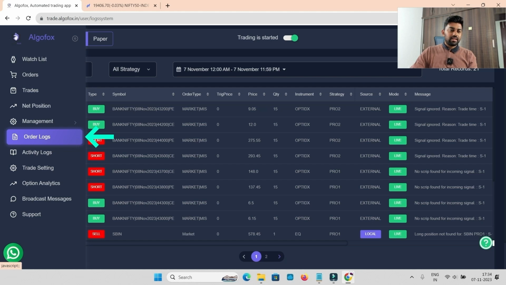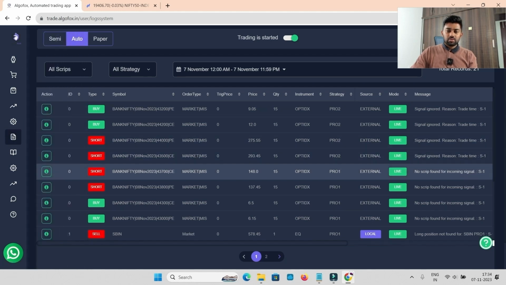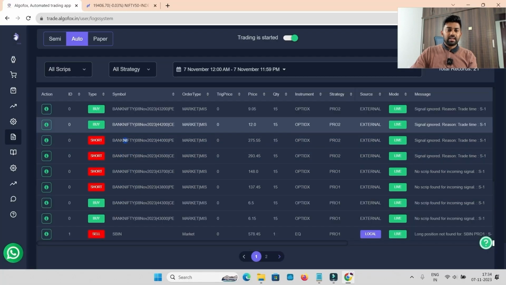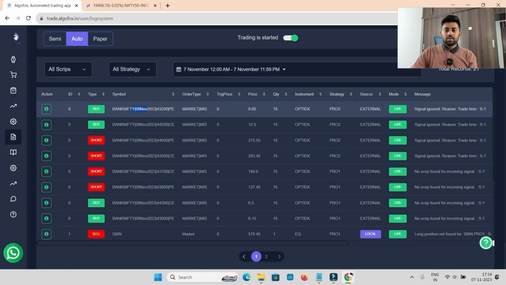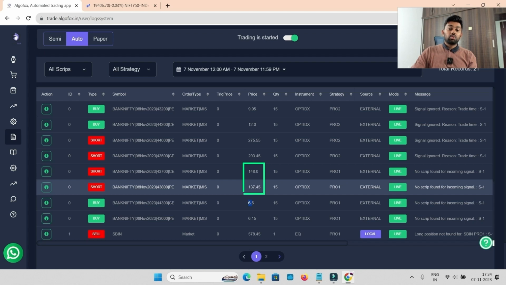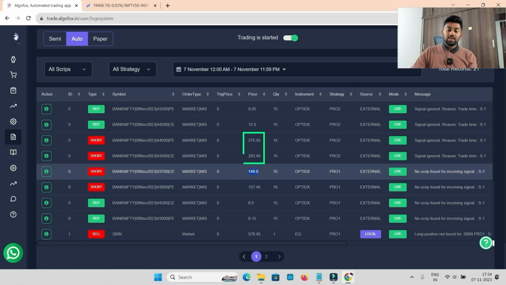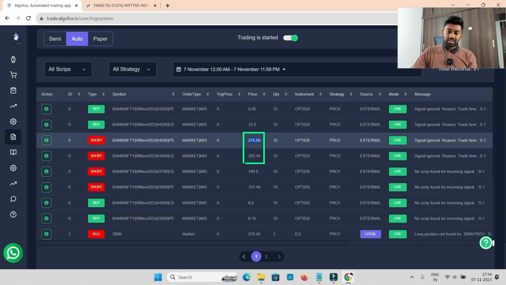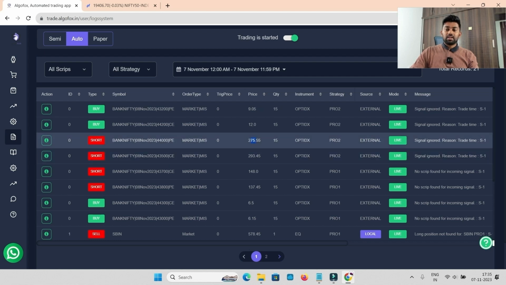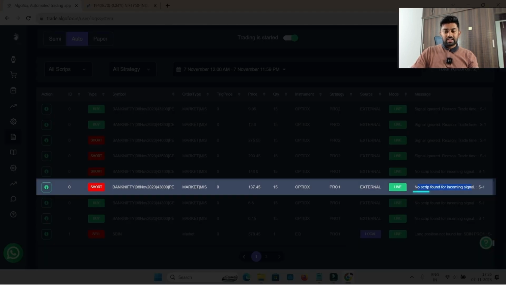But before it could fire, in the order log you will see so many legs have fired. 2 buy, 4 short, and then again 2 buy orders. All the 8 legs were fired perfectly, right? So 2 legs which were close to 5 rupees, 2 legs which were close to 120 rupees, 2 legs which were close to 250 rupees, and then 2 legs which were close to 10 rupees. All the legs were fired, but the reason it did not fire the order is because there was one reason: no script found for incoming signal, for which I have added the watch list.